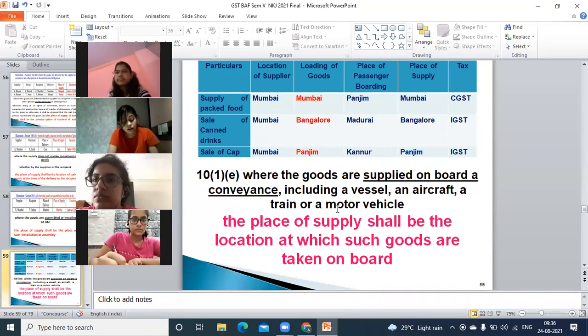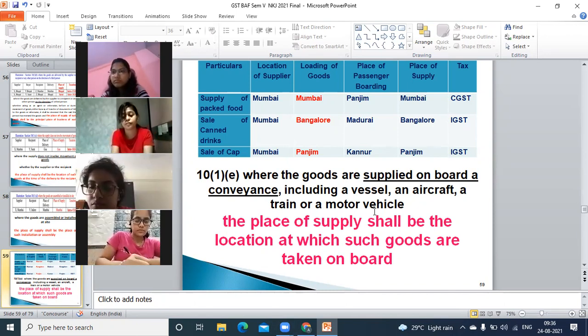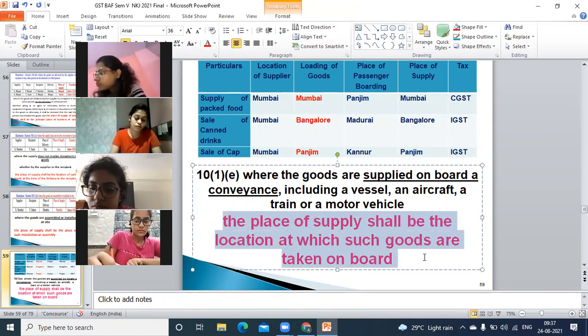Boat or conveyance, vessel, aircraft, train or motor vehicle, where you do the loading. So the place of loading will be considered as the place of supply. Place of loading will be the place of supply.